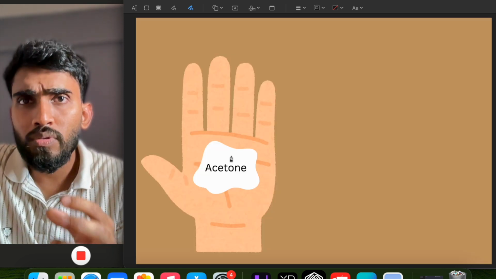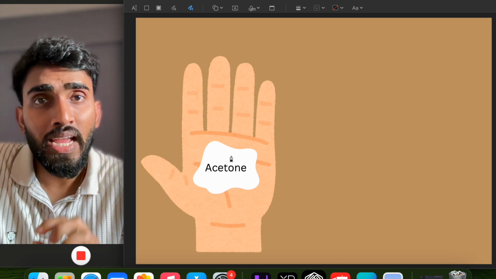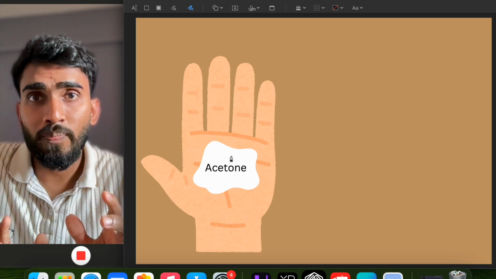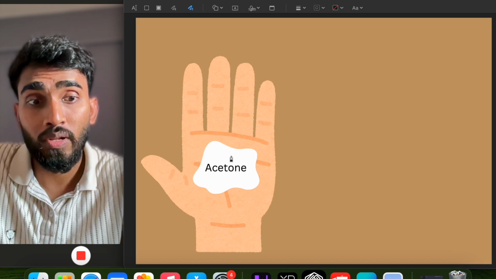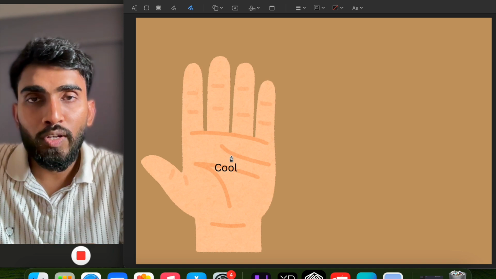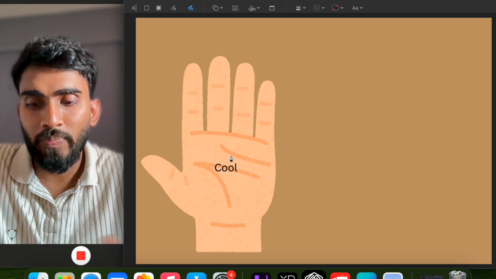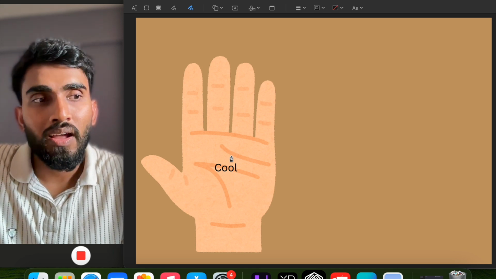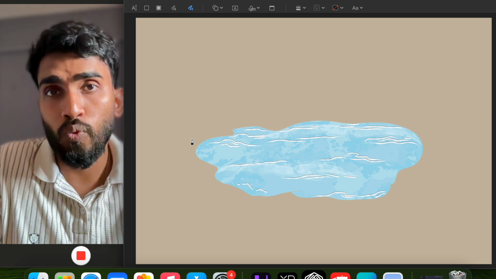Have you ever put acetone on your hand? If yes, you must know that it feels very cool on your palm when you put that acetone. At the same time, that acetone gets evaporated, it disappears from there, and you feel a cooling effect on your hand. Now let us understand how evaporation causes cooling.